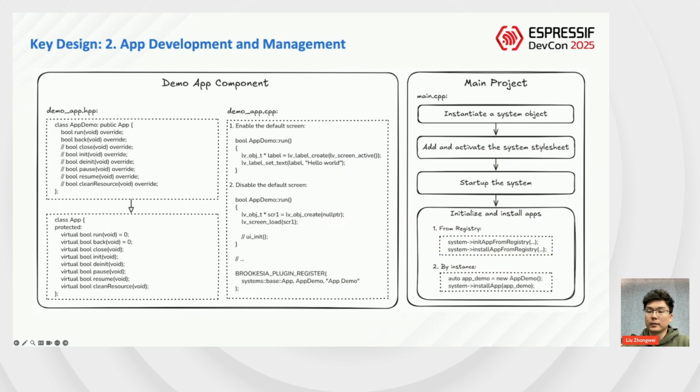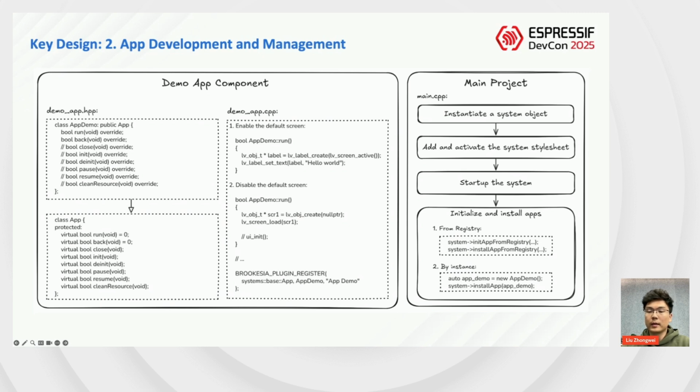Brossia provides a unified development and management mechanism centered around apps, standardizing their life cycle. Events like run, back, close, pause, and resume. Let's look at a simple app example.